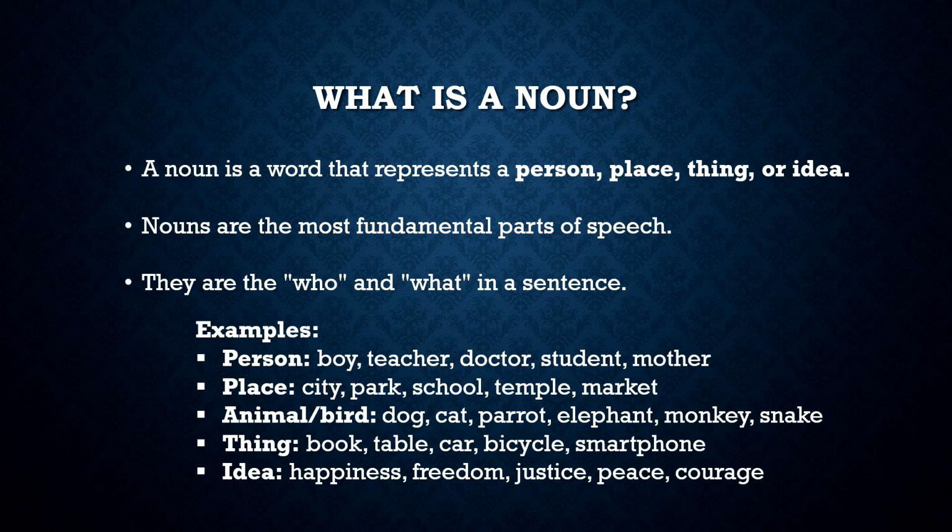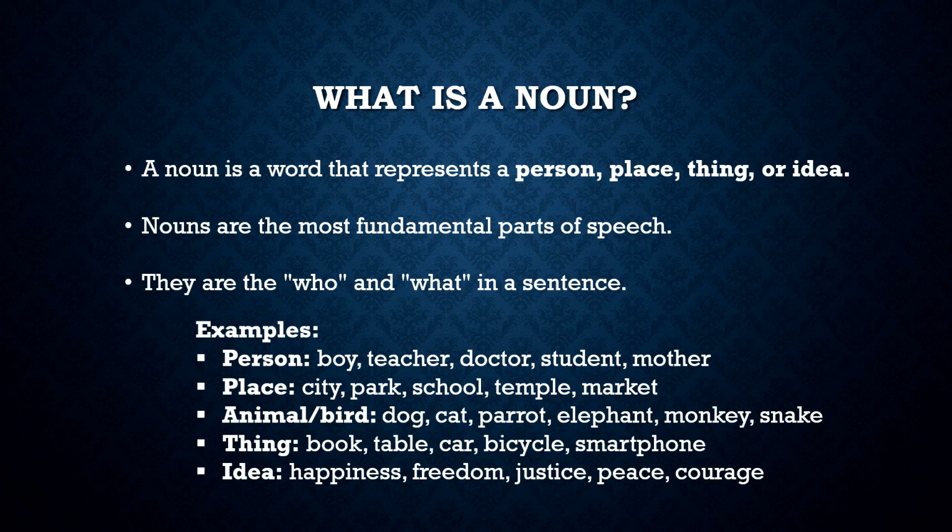What exactly is a noun? A noun is a word that names a person, place, animal, thing, or an idea. Let's break it down with examples. Person. These are the words that name people. For example, a student, a boy, or a girl. Among the family members, we identify them with the words mother, father, brother, sister, grandmother, uncle, etc. It may be their names also, like Rohit, Priya, or the word like a friend, and many such.